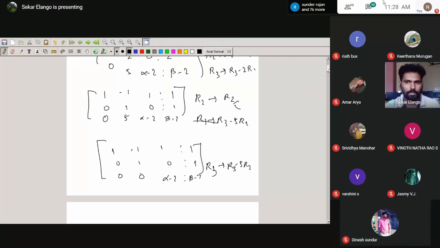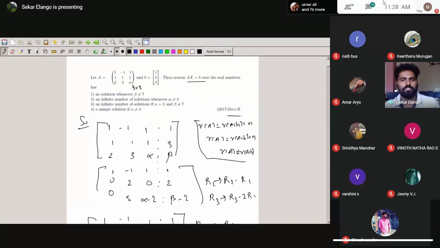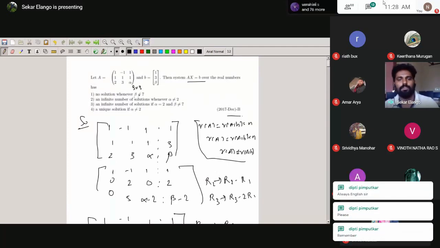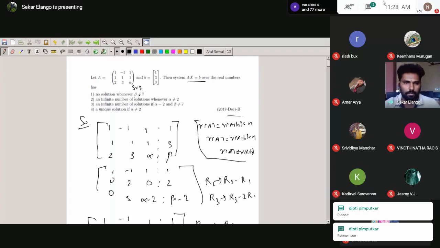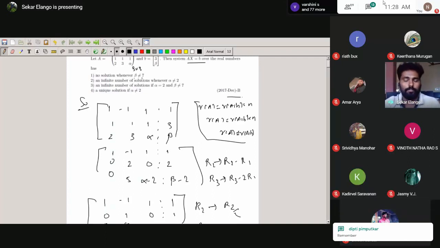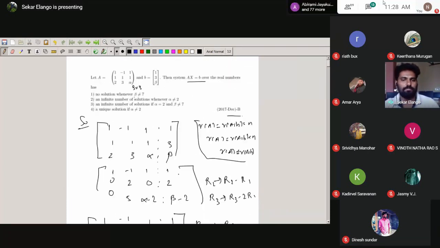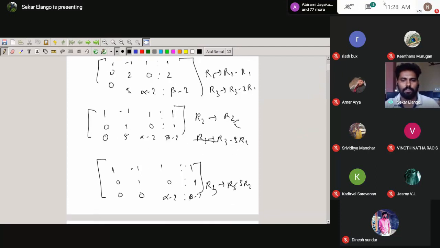This is how you have to think: if this option is correct, then beta not equal to 7 we need for the no solution. Suppose the option is wrong, then suppose beta equal to 7, see whether there is a chance I get no solutions. So you can take beta equal to 7. Alpha is not mentioned, so you can choose anything for alpha.